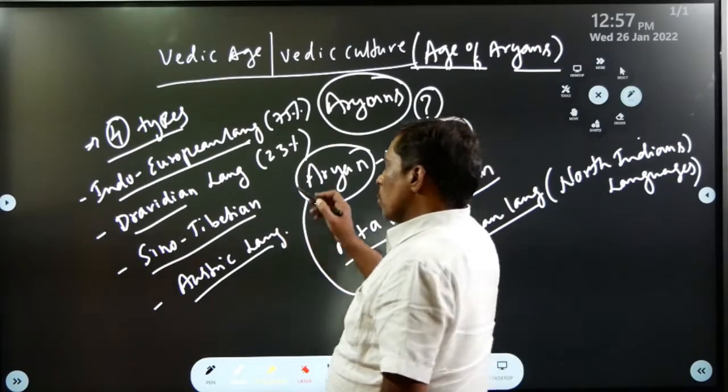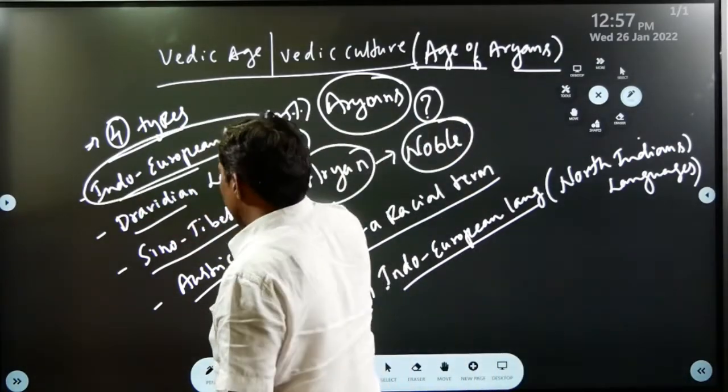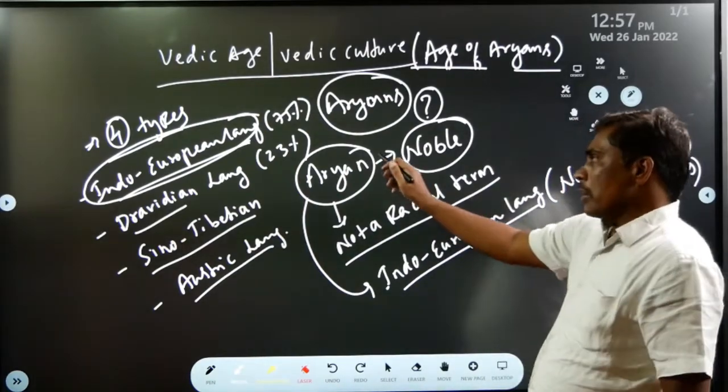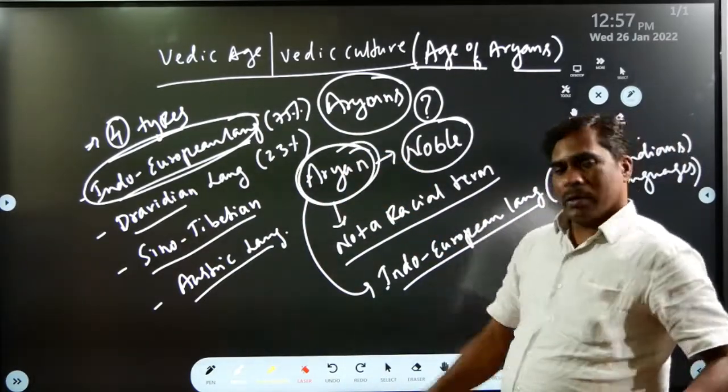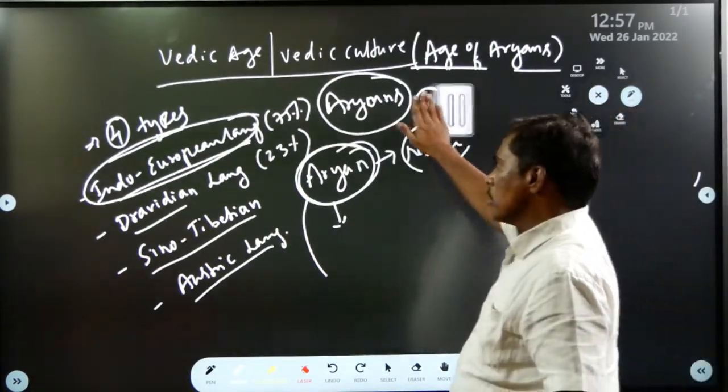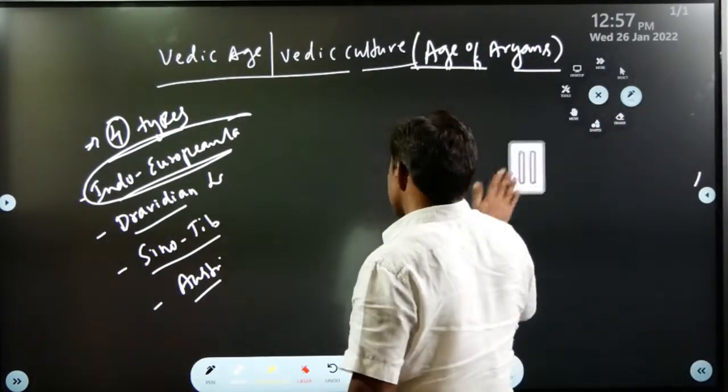See, the people who were speaking Indo-European languages were known as Aryans. Hence, the word Aryan is a language based term. It was not a racial term.